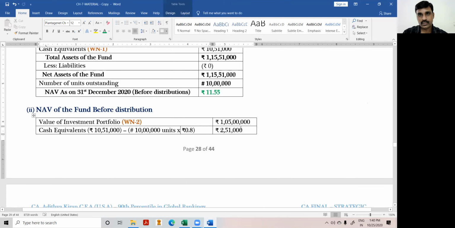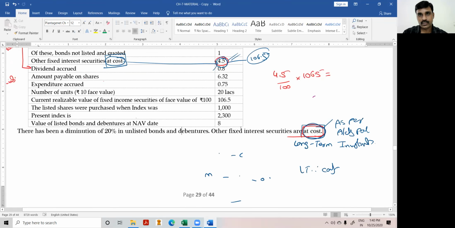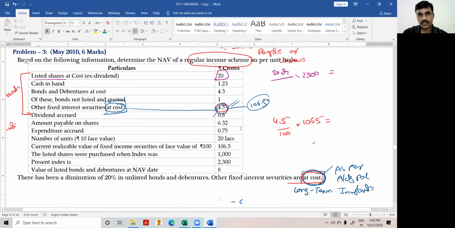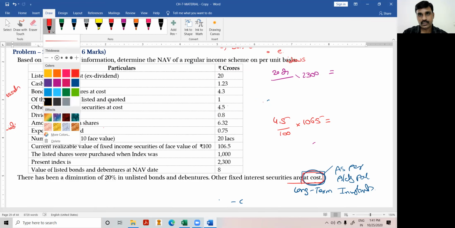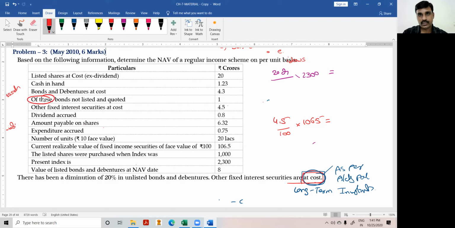I'll hint where you make mistakes in the exam. The first mistake is in the point we have to read. This is the point we have to be careful of. That means this one is included in this 4.3. Anyway, that is not necessary, because for the listed ones they have already given the value of it.